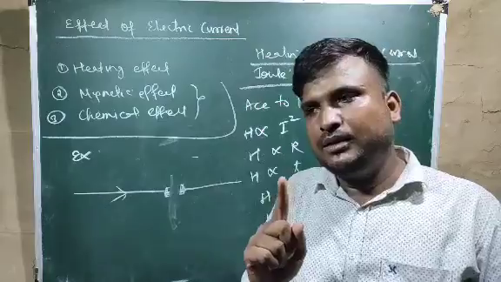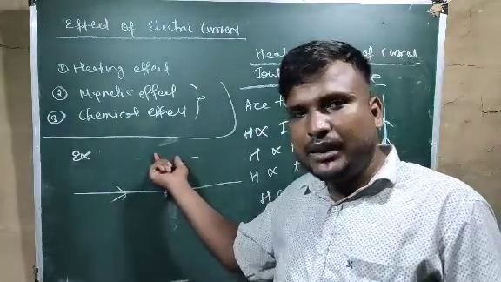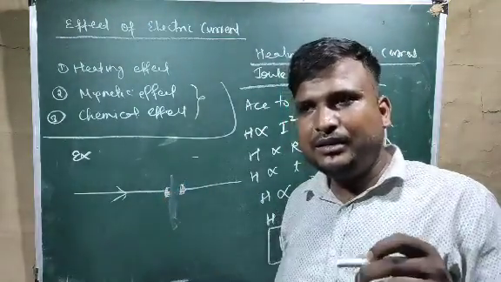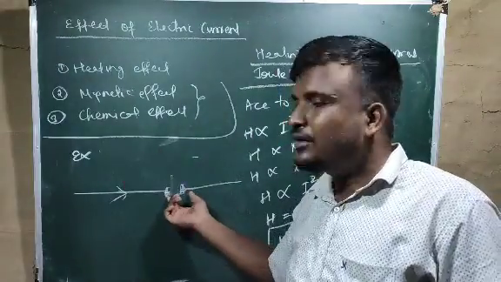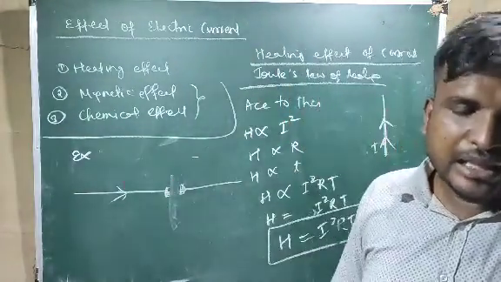Number one, the electric iron. Second one is the fuse. So these two examples I think are enough.